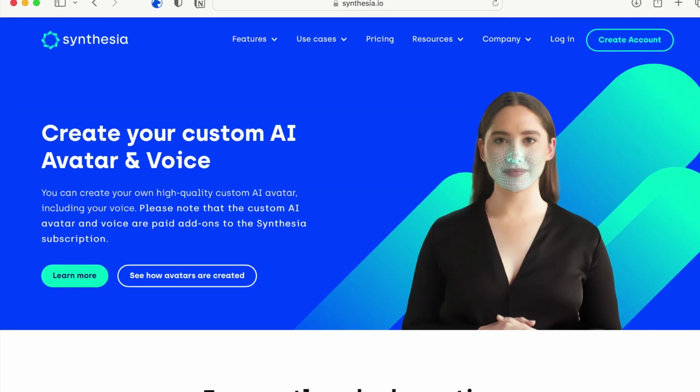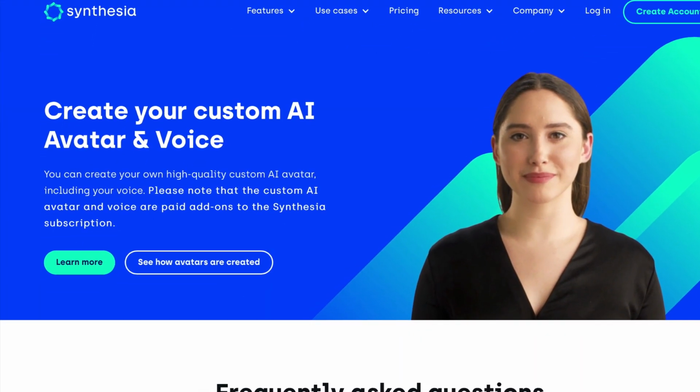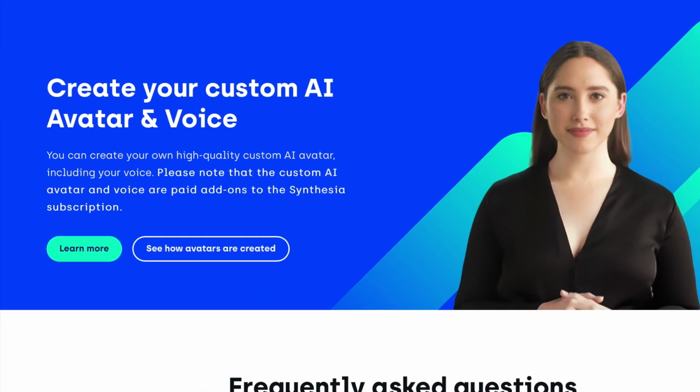And similar to 11 Labs, I can create an avatar that looks and sounds exactly like me. And there you have it. I can replace myself completely as a lecturer using technology that's available today.